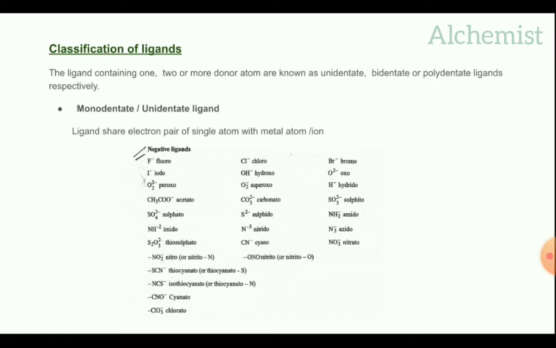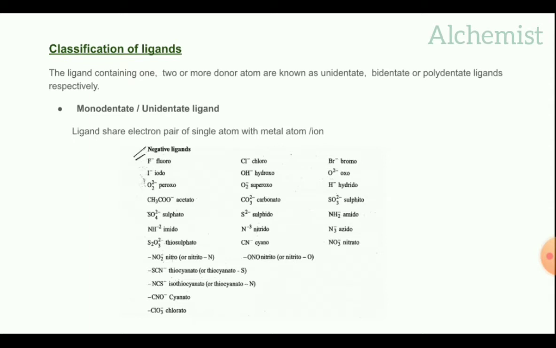NCS minus isothiocyanato or thiocyanato N. N acts as the donor atom in this ligand. CNO minus cyanato,